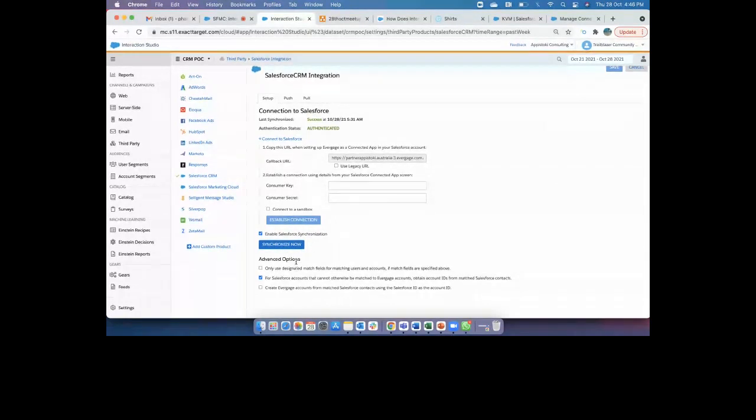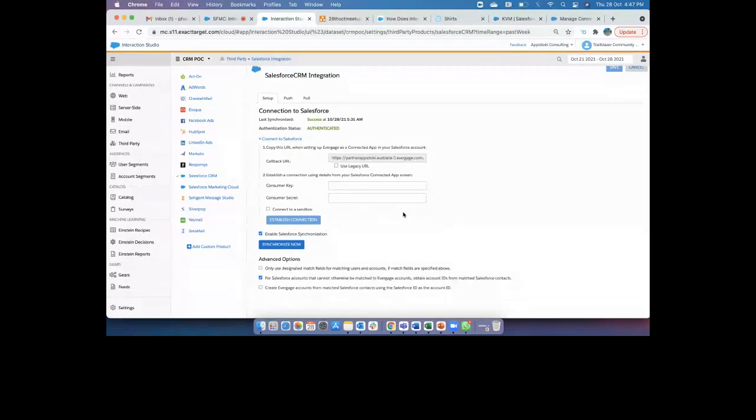You see here advanced options. What I have selected here is that Salesforce accounts cannot override, be matched to Evergage accounts, and obtain account ID from matched Salesforce contacts. And one more thing, guys: for sync behavior from Salesforce CRM to Interaction Studio, it is very, very case sensitive. It has to match the exact email address in Salesforce.